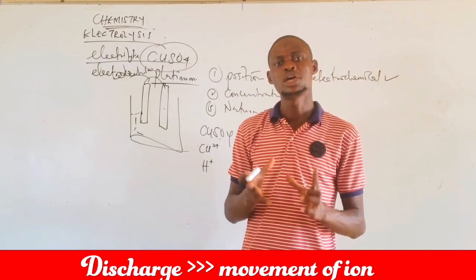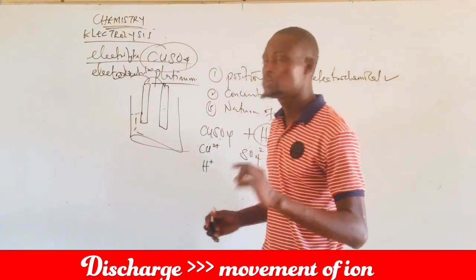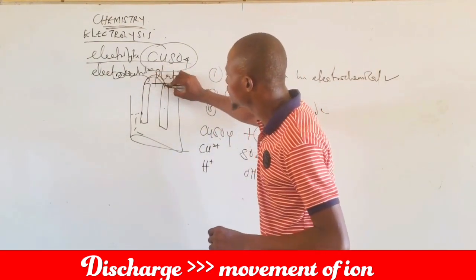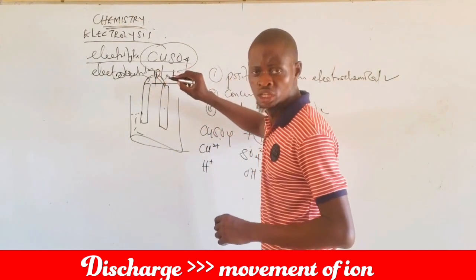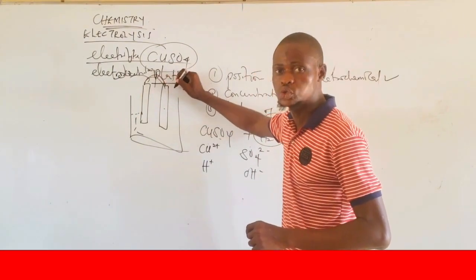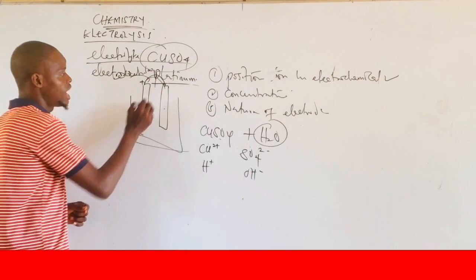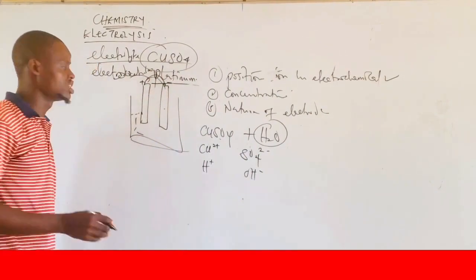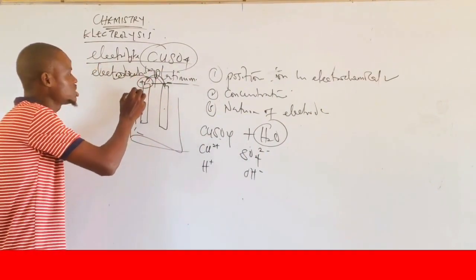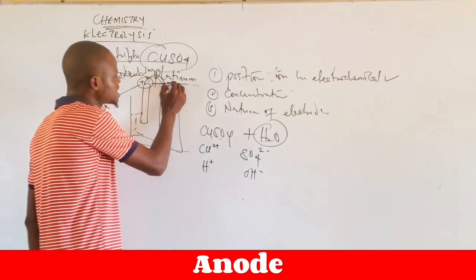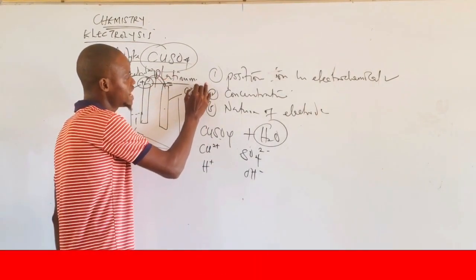Movement of ions to different electrodes. Now, the movement of ions to different electrodes will take place only when the two electrodes are connected to a source of voltage. When we pass electric current through it, it will make one of the electrodes positively charged and the other electrode negatively charged. The electrode that is positively charged is known as the anode, while the electrode that is negatively charged is known as the cathode.